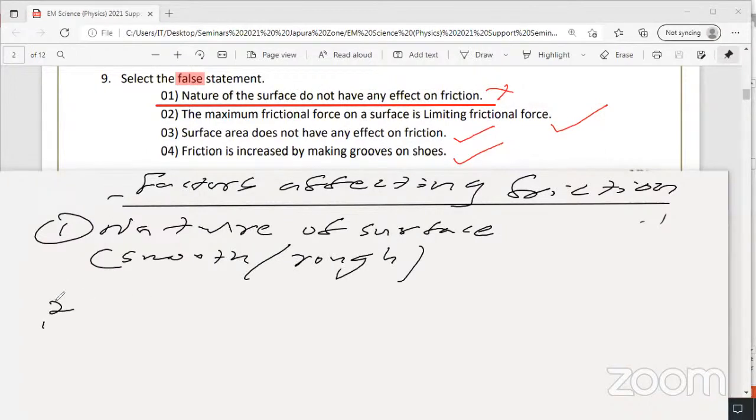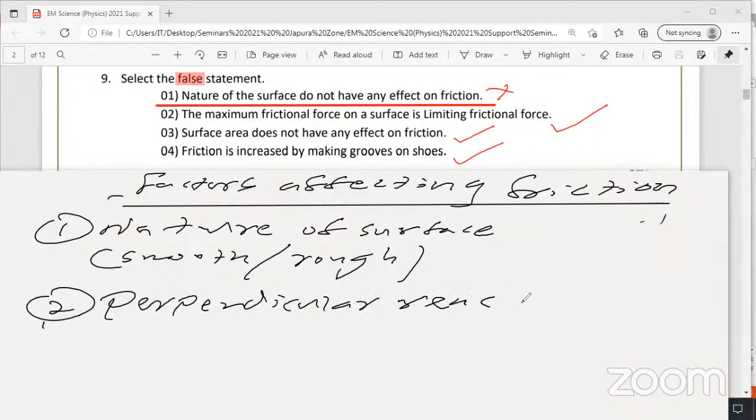Then the second one, perpendicular reaction. What is that? If you keep an object on the floor, and the mass of the object is m, its weight W equals mg. Then the perpendicular reaction is R, and R is also equal to mg. Look at the screen, everyone. Please note down: perpendicular reaction also equals mg.